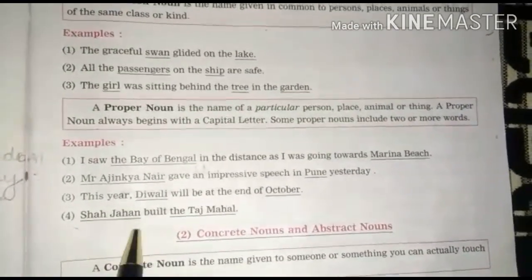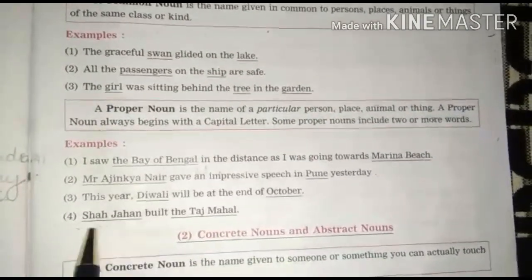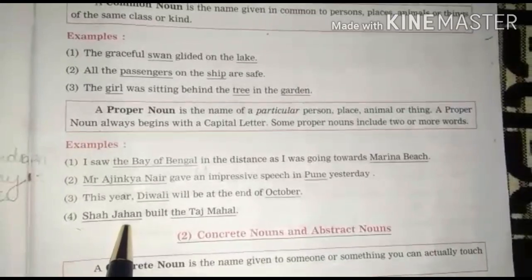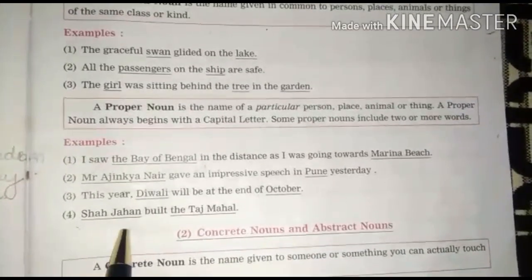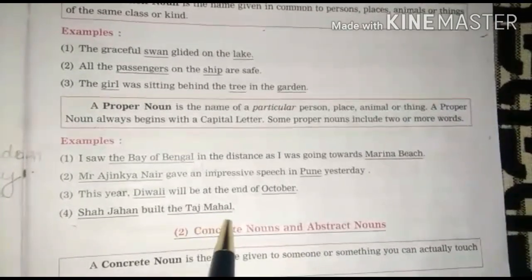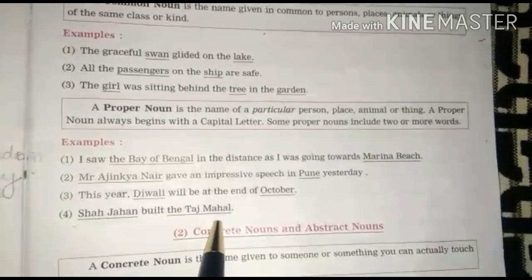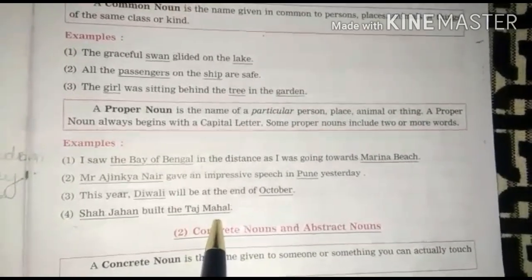Now next is Shah Jahan built the Taj Mahal. Now can you see here Shah Jahan is the name of that particular person. So Shah Jahan is a proper noun. And the Taj Mahal. Now can you see it is the name of the monuments. And it is also a proper noun. Yes or no? Understood kids?